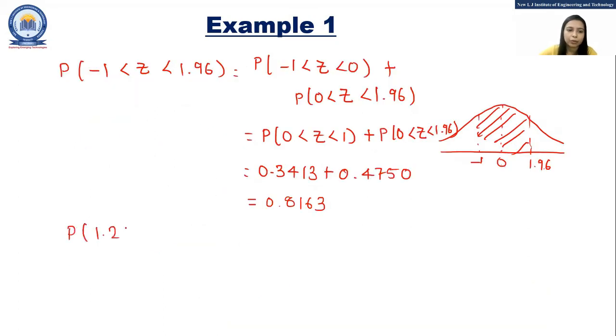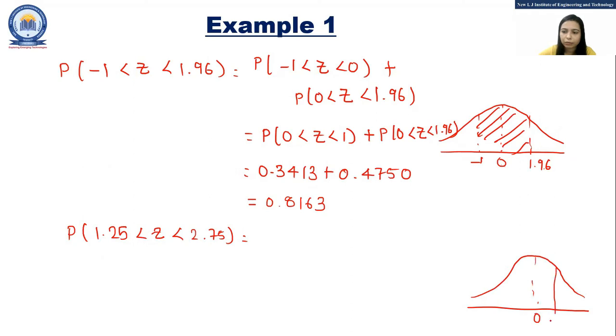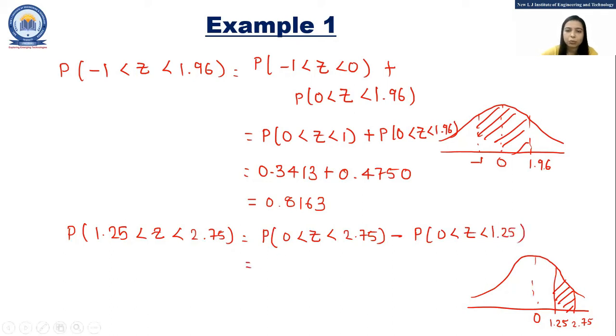Now the fourth case is between 1.25 and 2.75. So P of 1.25 less than z less than 2.75. This is your 0, this is somewhere 1.25, and this is 2.75, suppose. You want to find the area between these two. So we can find this area by taking the area between 0 and 2.75, P of 0 less than z less than 2.75, minus the area from 0 to 1.25, P of 0 less than z less than 1.25.